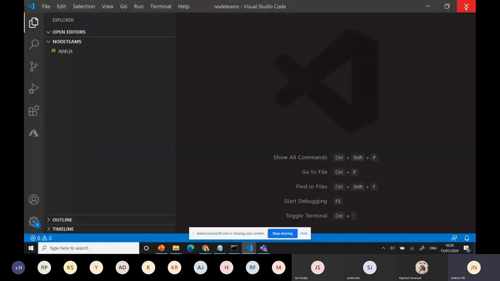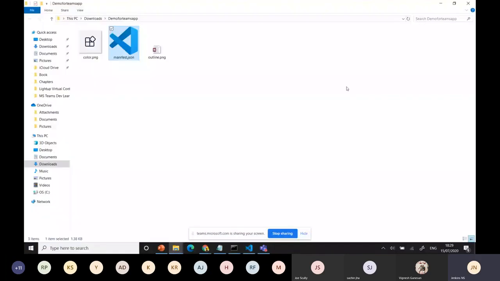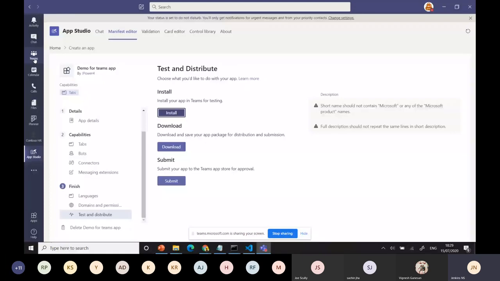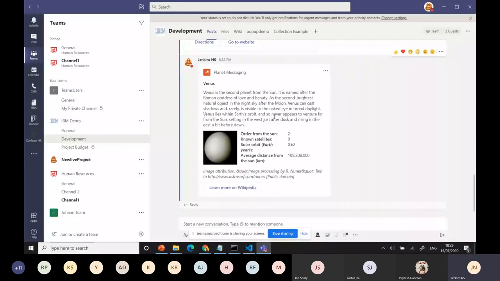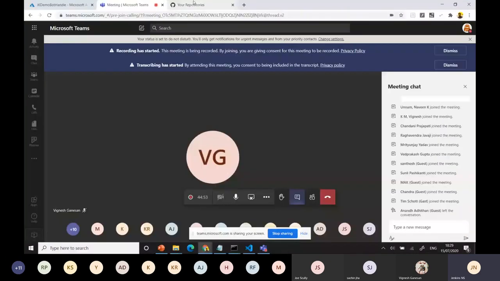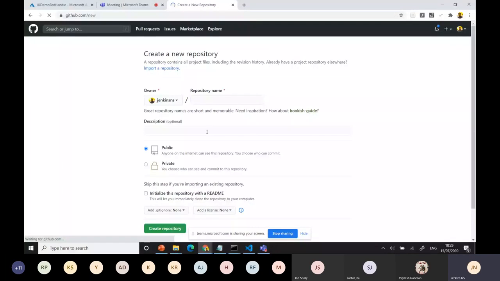Now I'll come to fresh development. Whatever I showed in the example, I'm going to do the same type of activity with the same planet messaging, and show it on our screen. For real development, we always use some repository, right? I have one repository here. I'm creating a new repository called MS Teams message extension, planet messaging. This is the name of the repository I've created.